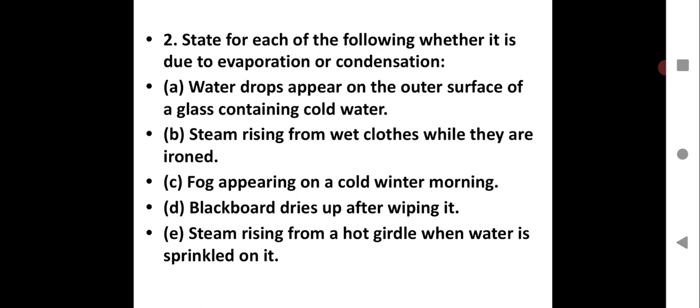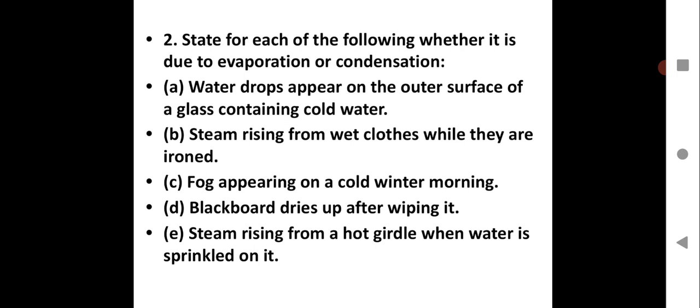First one, let us see. Water drops appear on the outer surface of a glass containing cold water. So what happened? Why do water drops appear on the surface? It is not due to water coming out from the glass. It is due to the condensation of water vapor which is present in the air when it comes in contact with the cold surface, that is glass. It gets condensed and then water droplets are formed. So the process over here will be condensation. I hope that is clear.